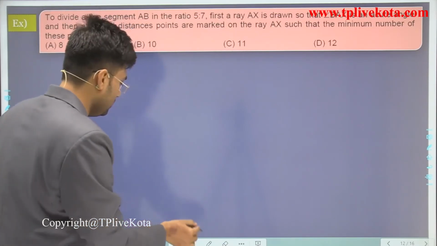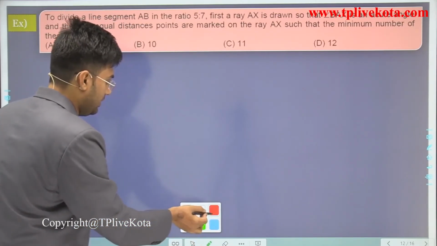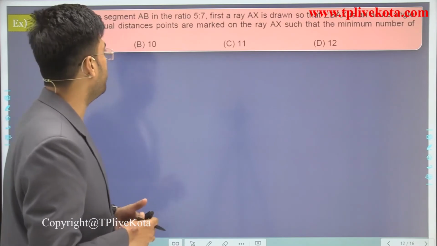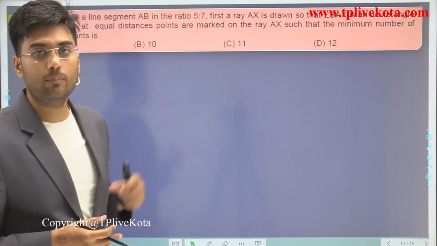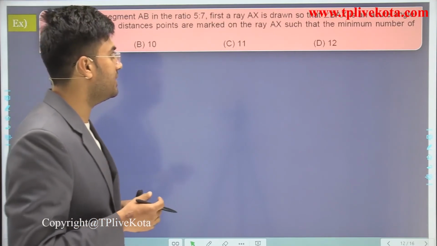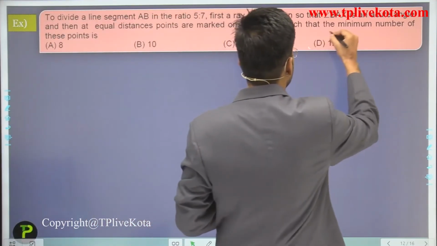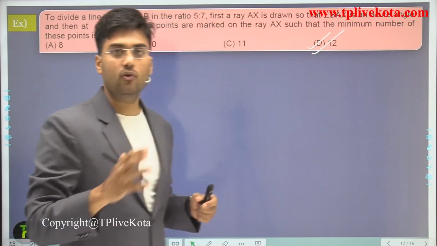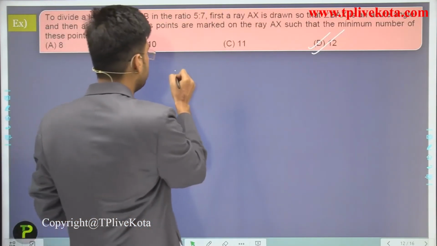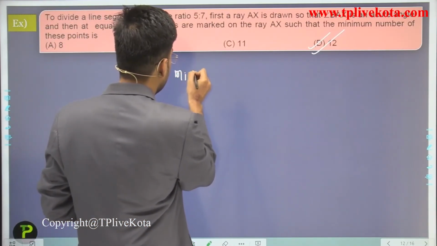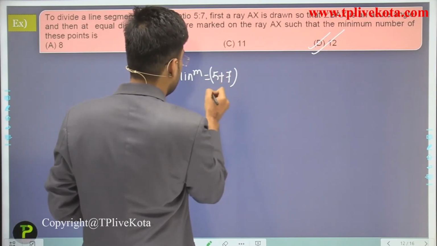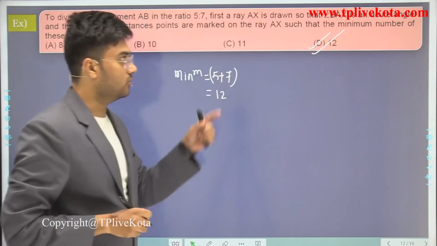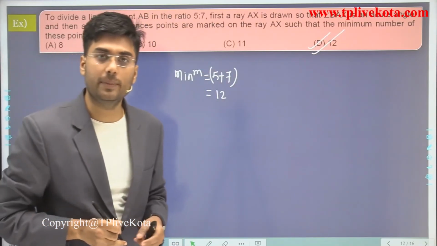We have to mark off 5 plus 7 points. 5 plus 7 is 12. So the correct answer is option B.